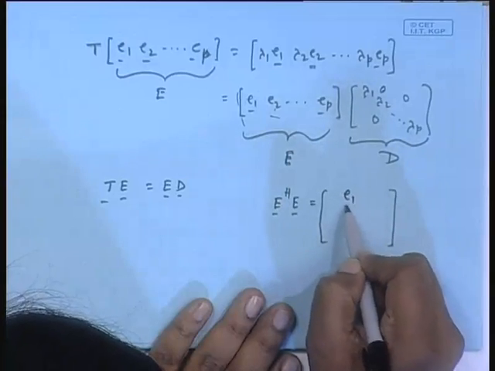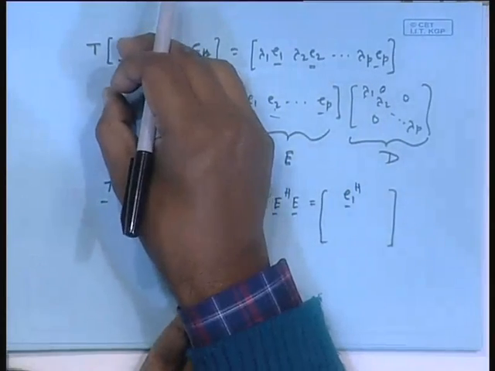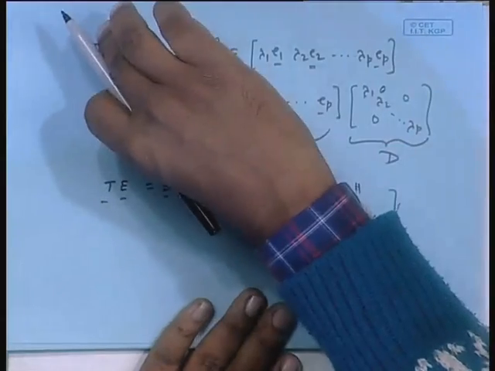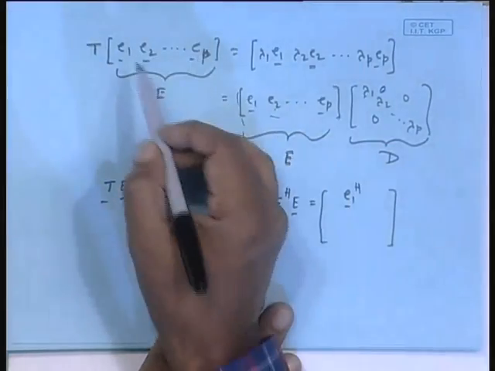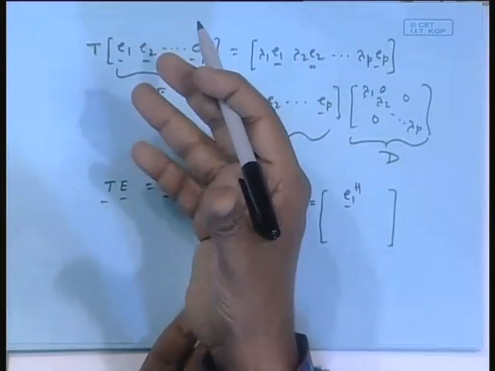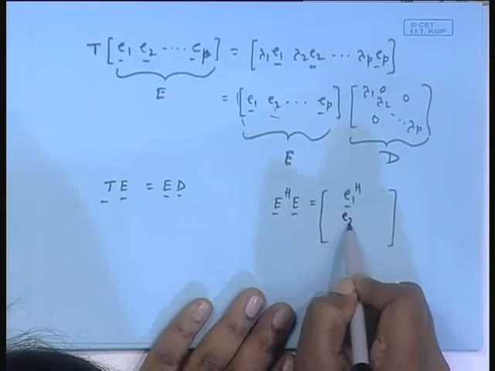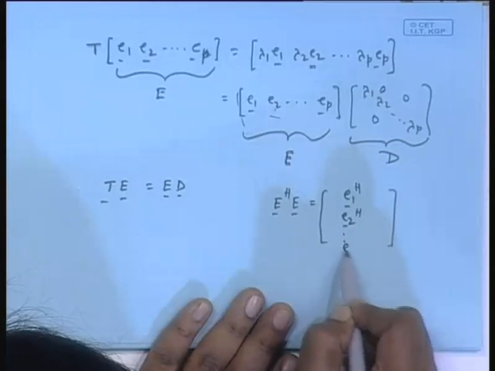So here you will have E1 Hermitian, this guy becoming a row; you take the first column, that becomes a row and every element is conjugated. That row is nothing but E1 Hermitian, then E2 Hermitian, dot dot dot, EP Hermitian.